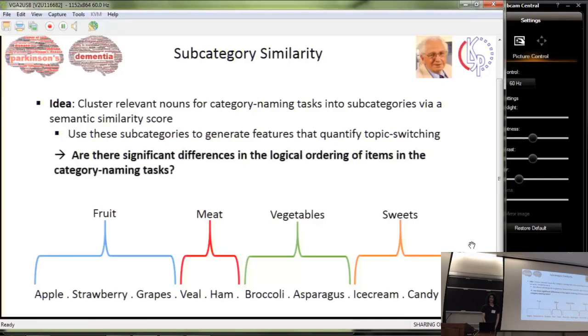This allows us to try to answer the question, are there significant differences in the logical ordering of items in the category naming tasks? And lets us use these subcategories as nodes for graph-like features, where the topic switches are edges between the nodes.